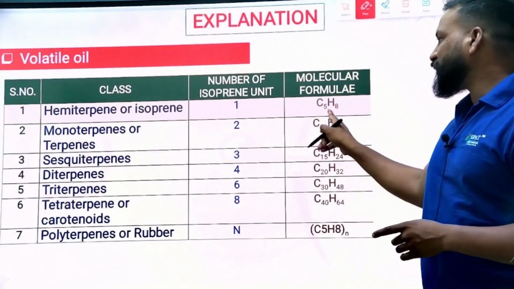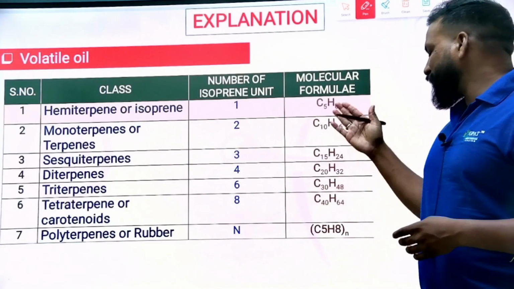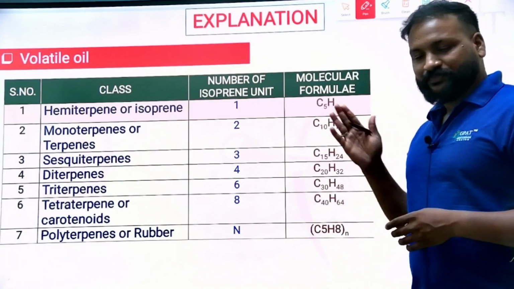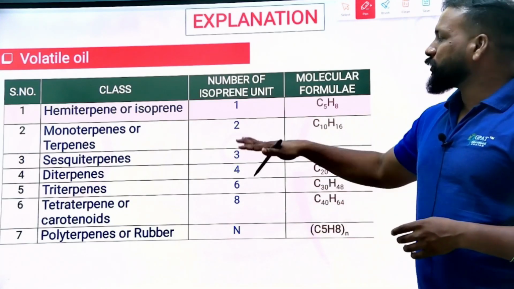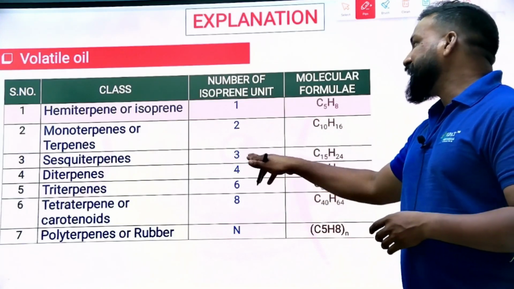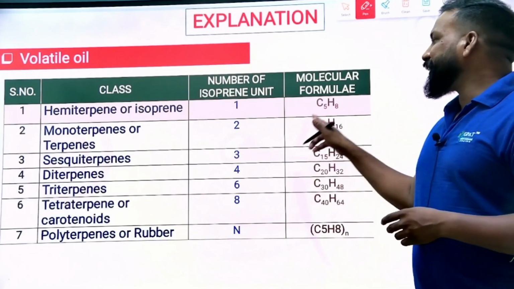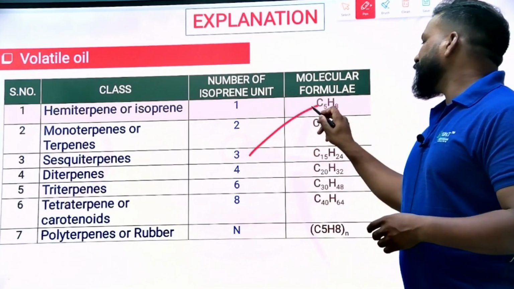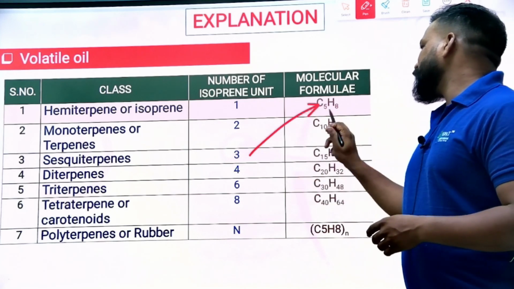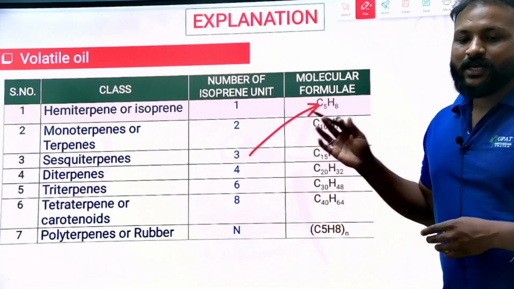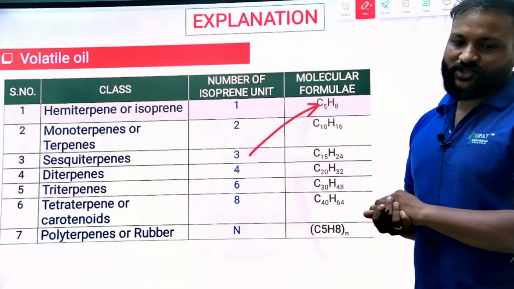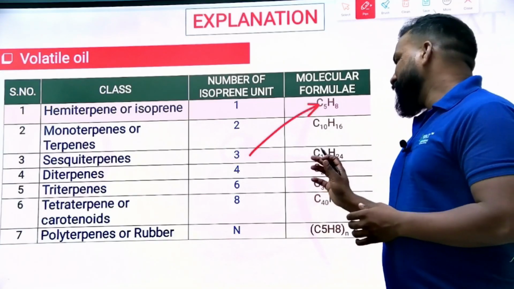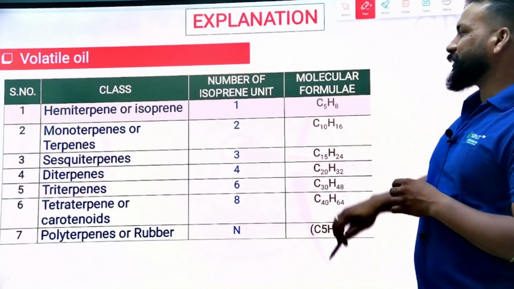1 means C5H8. If you multiply them, it goes on. Monoterpene means C10H16. Sesquiterpene means 3 isoprene units, so multiply by 3. 3 into 5, 15. 3 into 8, 24. That is how it goes on. Clear?